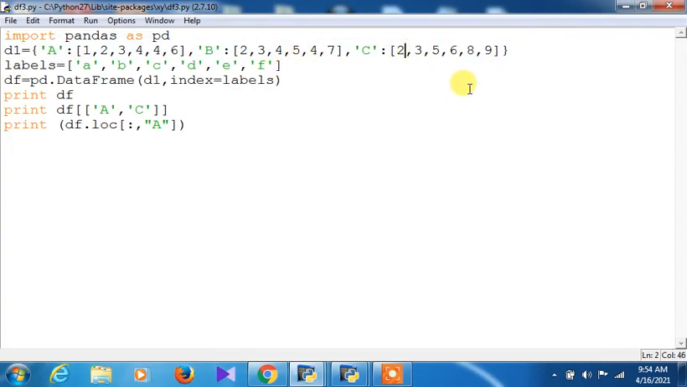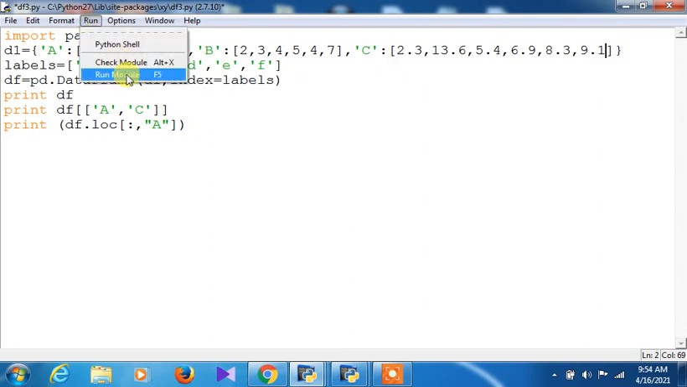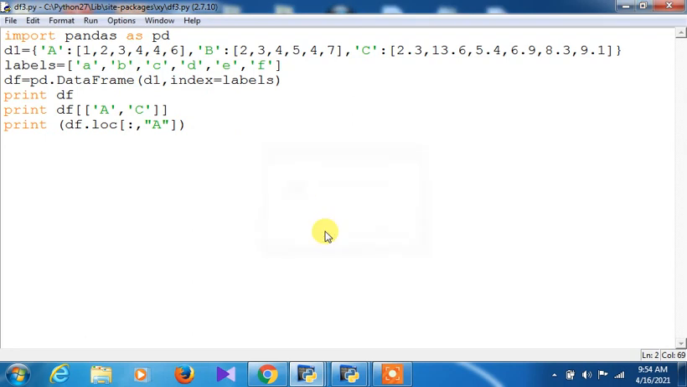Okay, now suppose I am putting the values, say I'm just changing them a bit: 2.3, 13.56, then 5.4, all right, and then 6.9, then 8.3, and then 9.1. All right, now you see how the things are changing. What changes can be viewed over here, now you'll see.